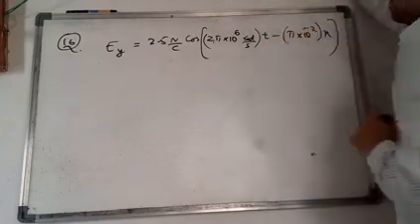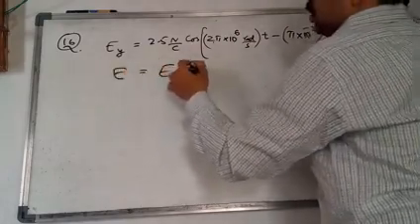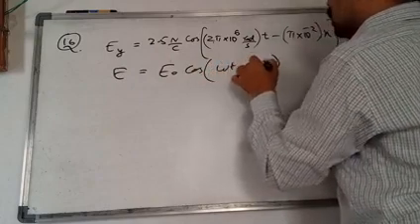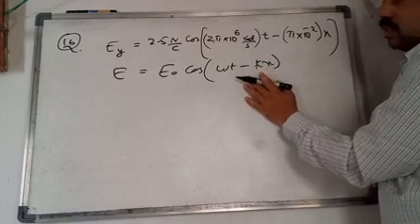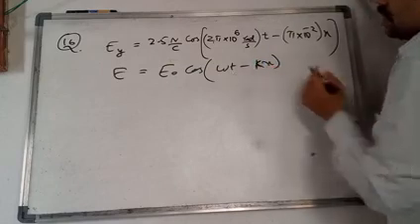We generally compare this with our equation, E is equal to E naught cos of omega t minus kx. Sometimes we will get plus, sometimes minus, nothing to worry about. Omega t plus kx we will get.